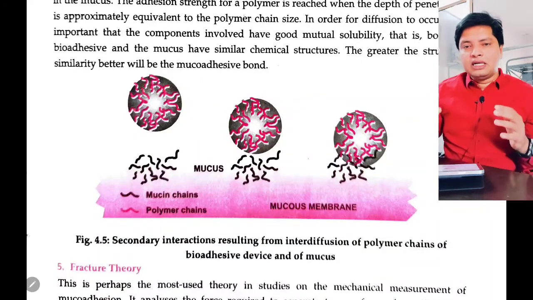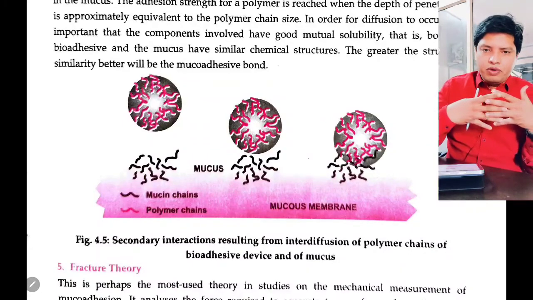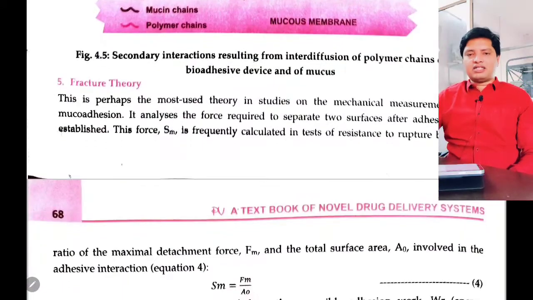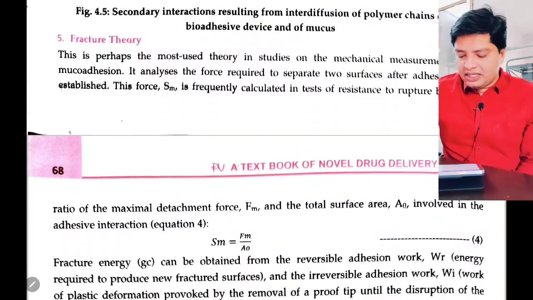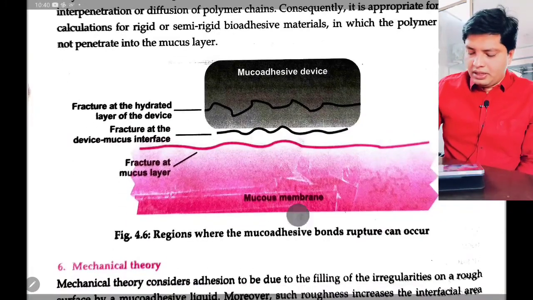So in diffusion theory, your polymer chains are diffusing into the mucus, hence the name diffusion theory. Then we have fracture theory. What this theory says is, if you are attached, see, I will try to show you this one here.